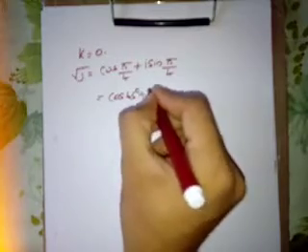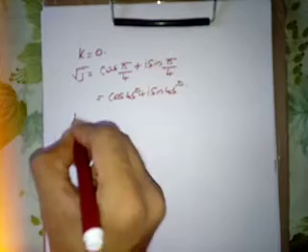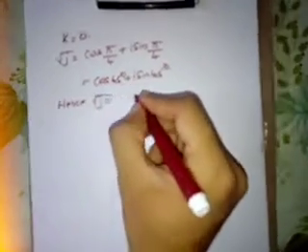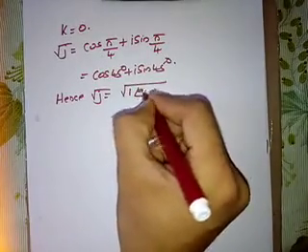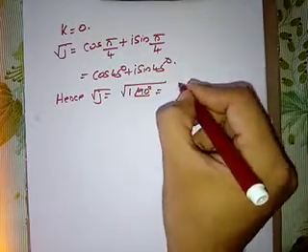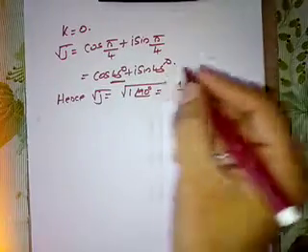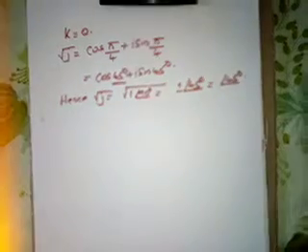That is cos 45 degree plus j sin 45 degree. Hence root j is equal to square root of 1 at an angle 90 degree. This is equal to 1 at an angle 45 degree, right? Because the angle is 45 degree, or that is simply equal to angle of 45 degree.